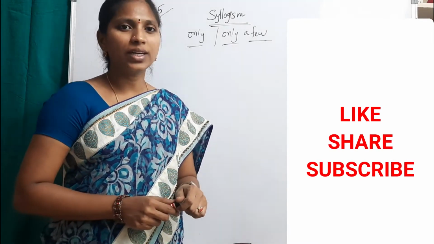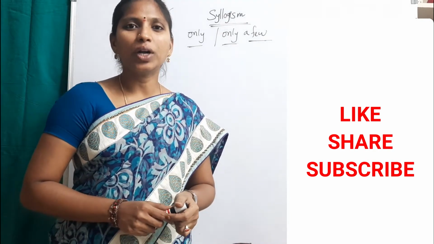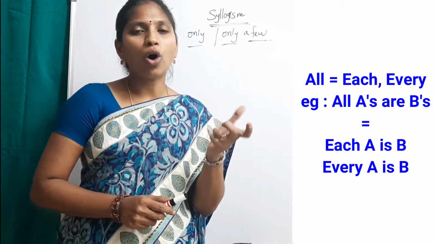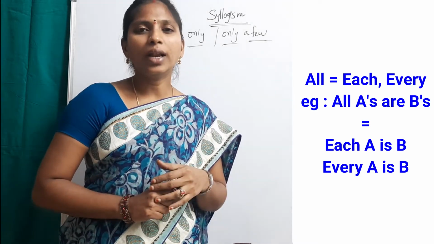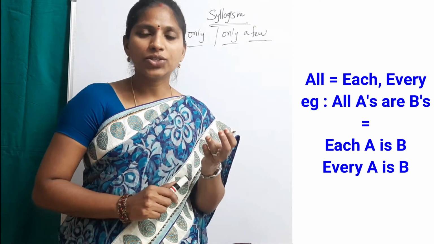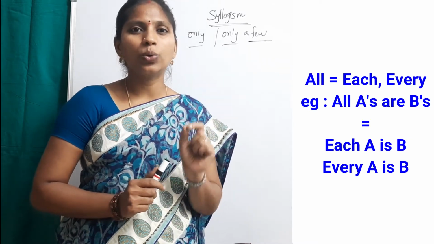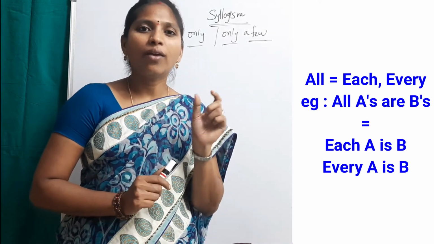In this video we will discuss "only" and "only a few". Very important concept. First of all, see the related terms of "all" and "some". Suppose all A's are B's. All related keywords are each and every. All A's are B's is equal to each A is B, and that is equal to every A is B.